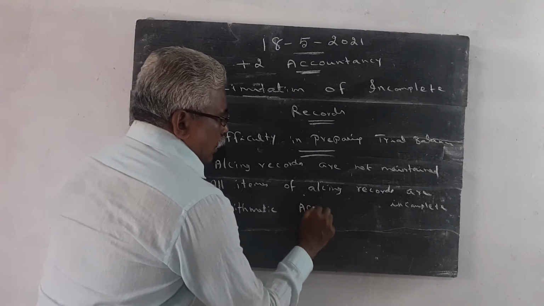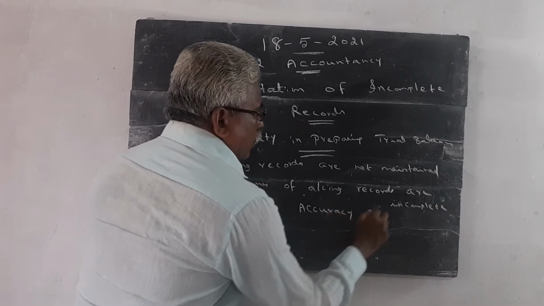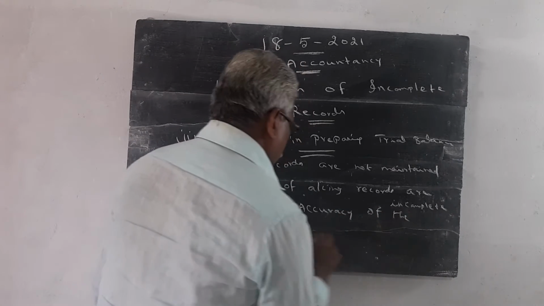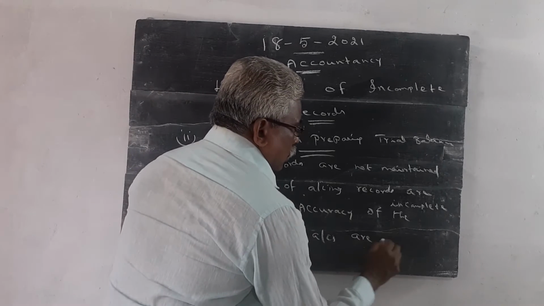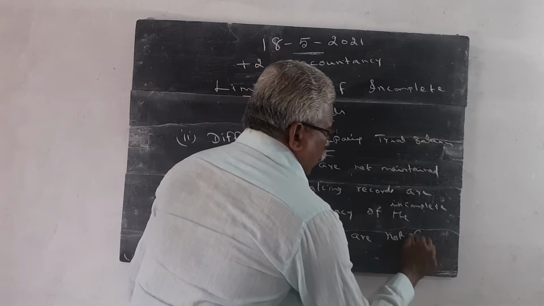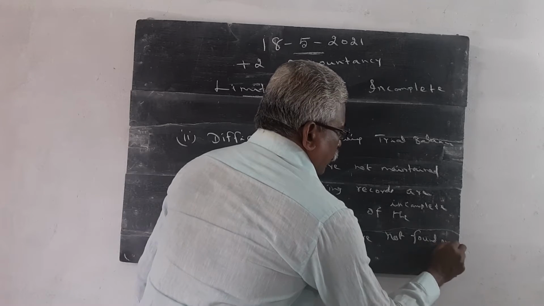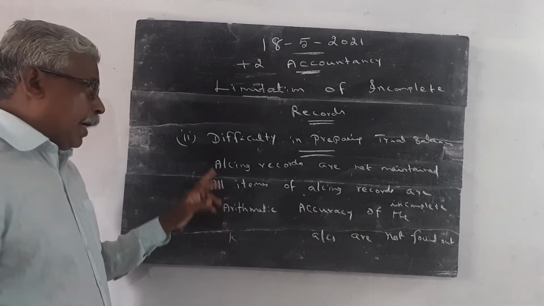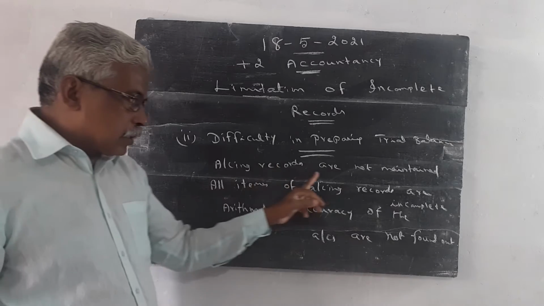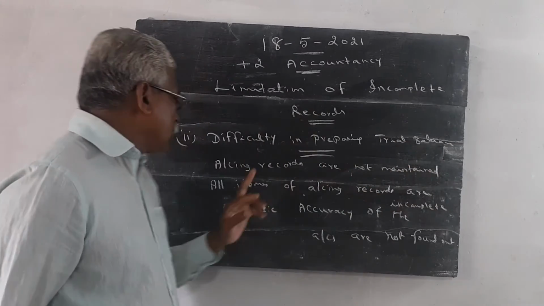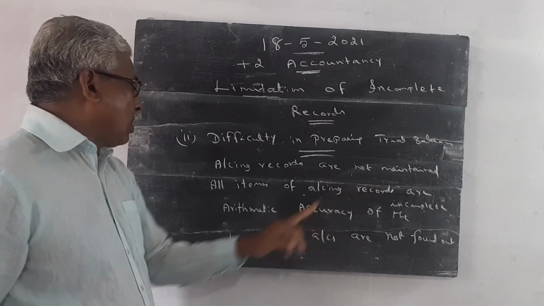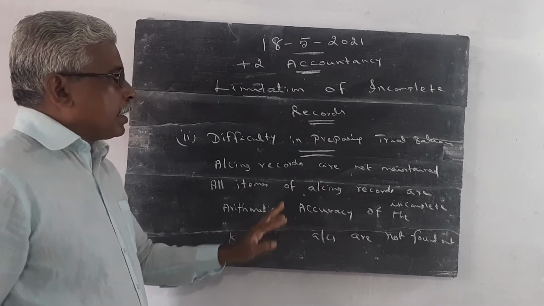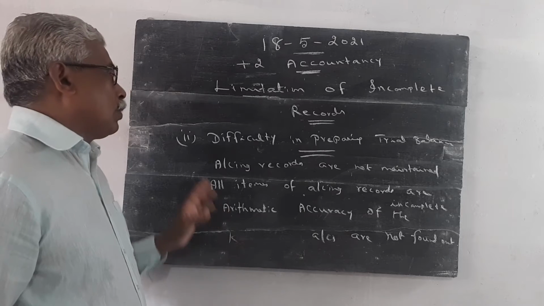The arithmetical accuracy of the account is not found out. You have to write these points.